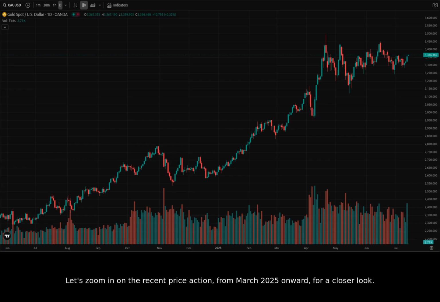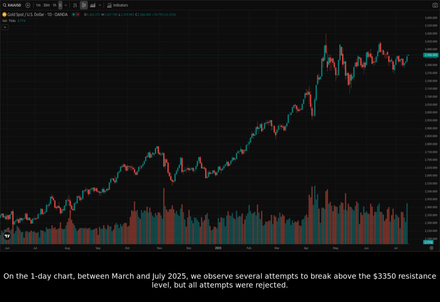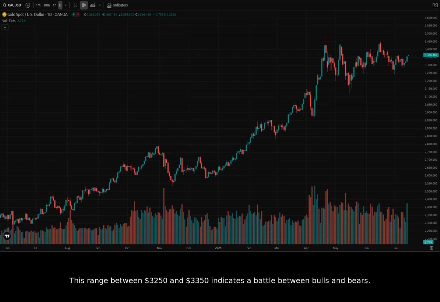Let's zoom in on the recent price action from March 2025 onward for a closer look. On the one-day chart, between March and July 2025, we observed several attempts to break above the $3,350 resistance level, but all attempts were rejected. This range between $3,250 and $3,350 indicates a battle between bulls and bears. If the price breaks above $3,360, further gains towards $3,400 could happen, as suggested by FX Street.